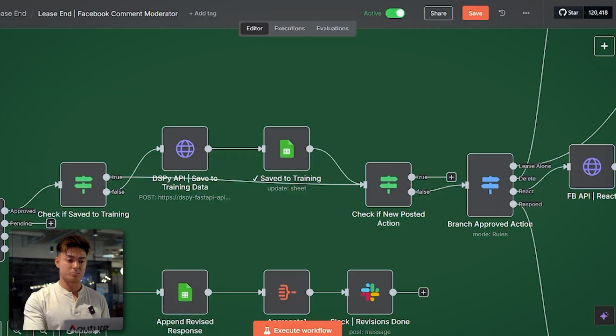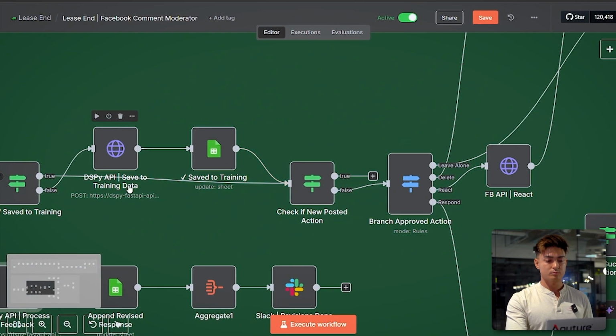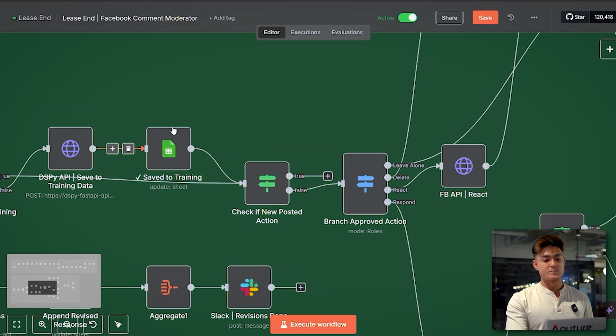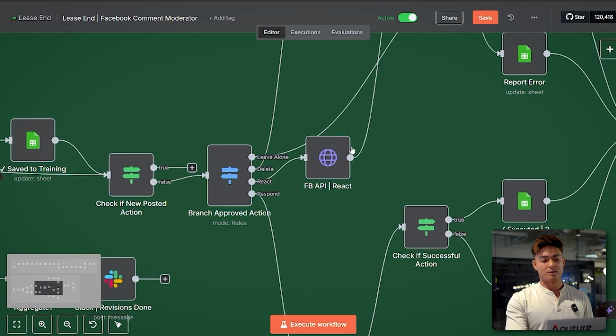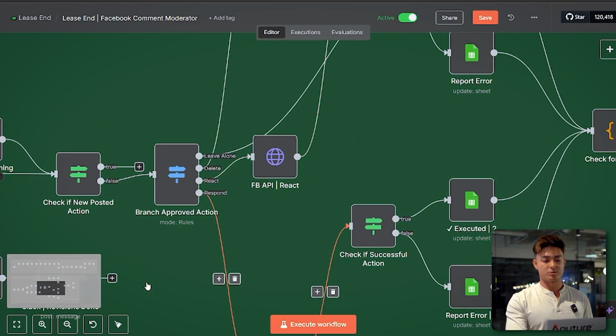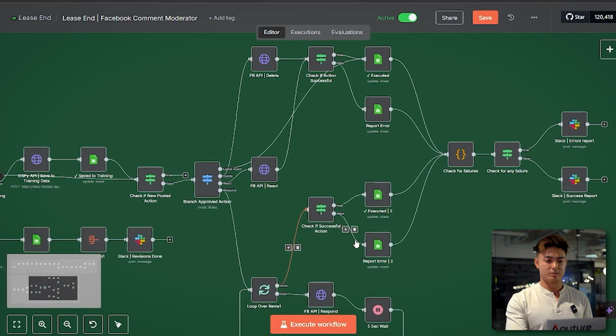So I thought that was pretty cool. So you make sure it saves to that. Checks saved, and then this is just a branch to pick the action to determine what it needs to do.